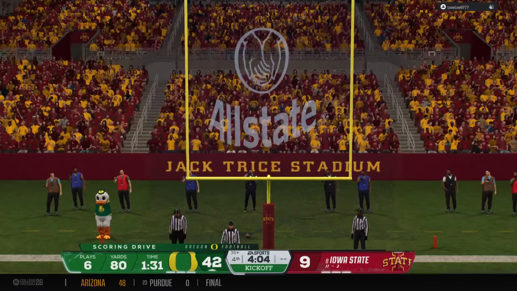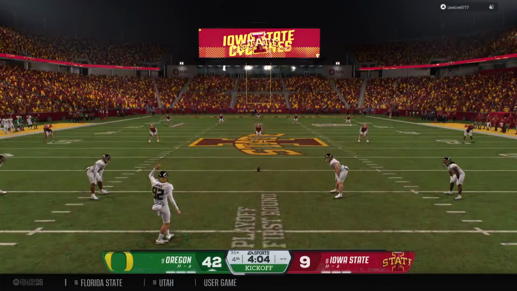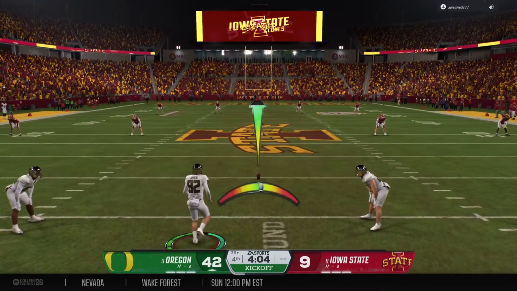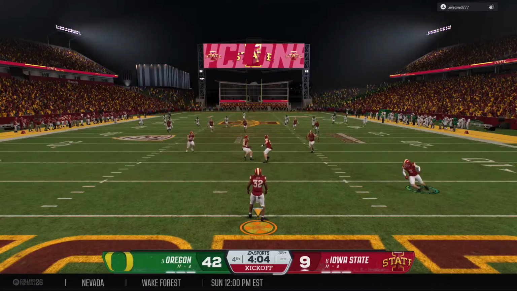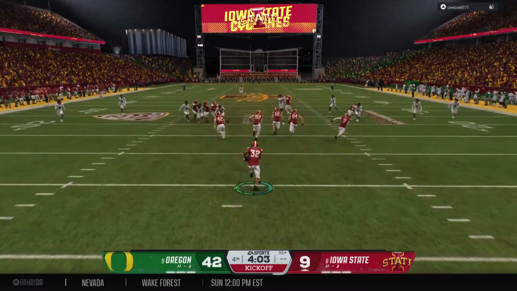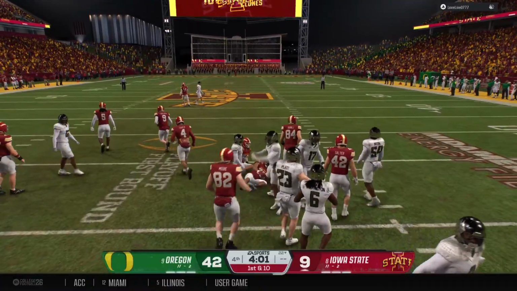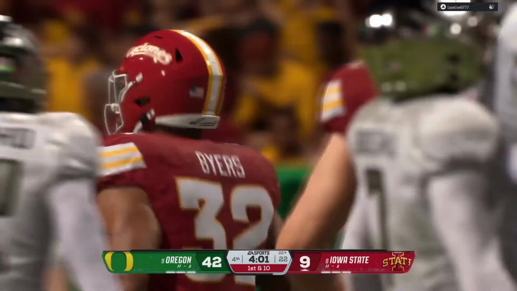PAT is good as they build on this big lead. So after putting up the touchdown, the kickoff team is out there to boot it away. 42, Iowa State, 9. Returner looking to create better field position. Tackled at the 22. Good job by the coverage team. Iowa State Cyclones take over.